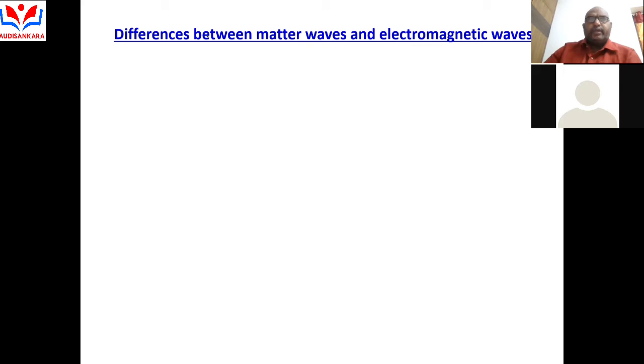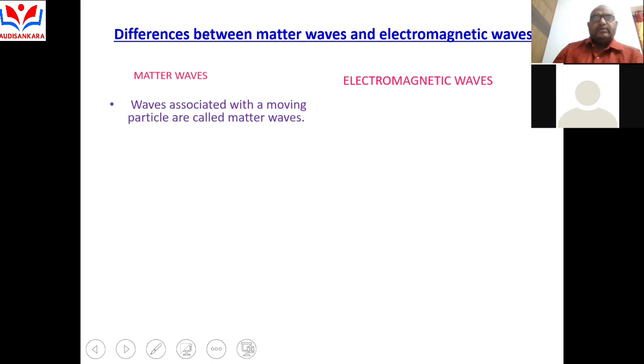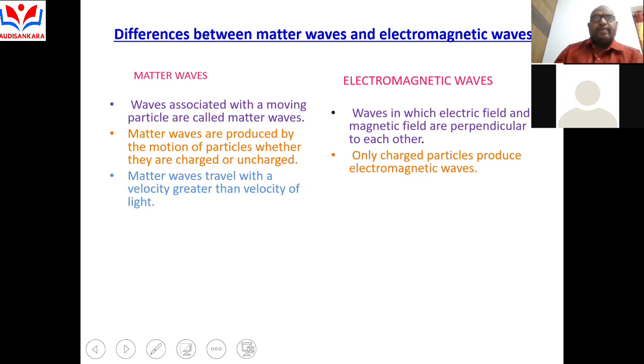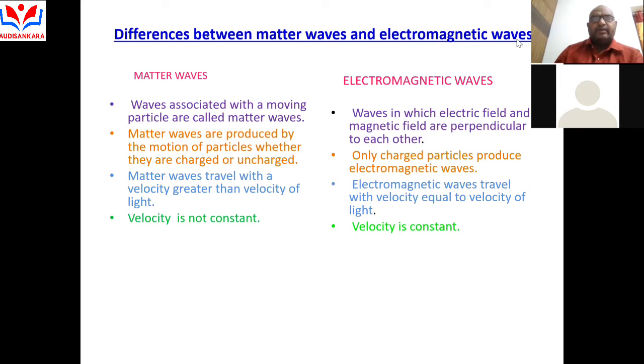My dear students, today I would like to discuss the difference between matter waves and electromagnetic waves. Matter waves means a moving particle is associated with a wave. It is a de Broglie wave, and it is given by lambda is equal to h by mv. So, the difference between matter waves and electromagnetic waves.